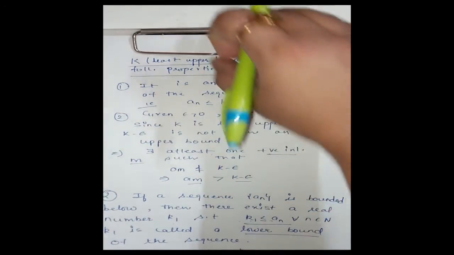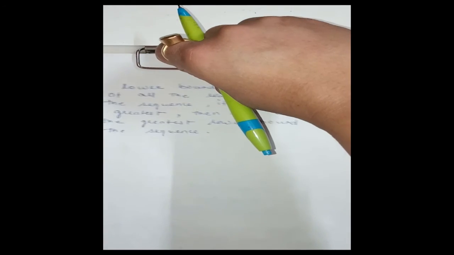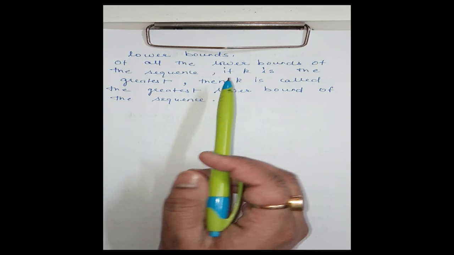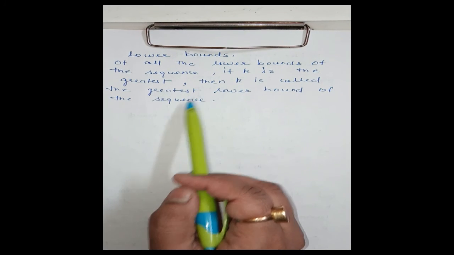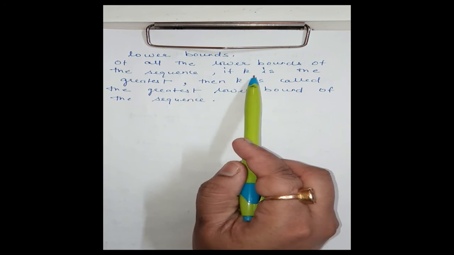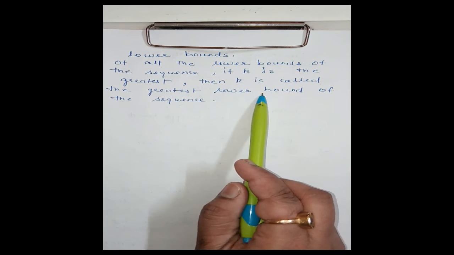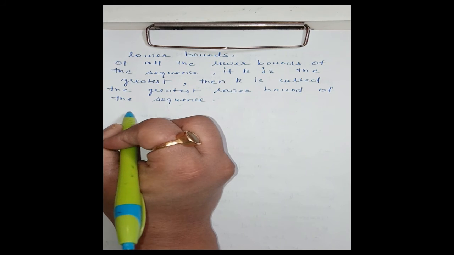Infinitely many lower bounds. Clear? Now, out of all these lower bounds, the greatest one is called the greatest lower bound. Of all the lower bounds of the sequence, if k is the greatest, then k is called the greatest lower bound of the sequence. Clear? Now, this greatest lower bound has the following properties.